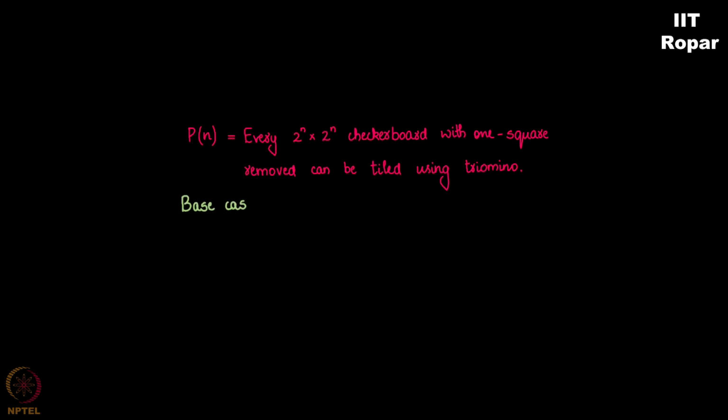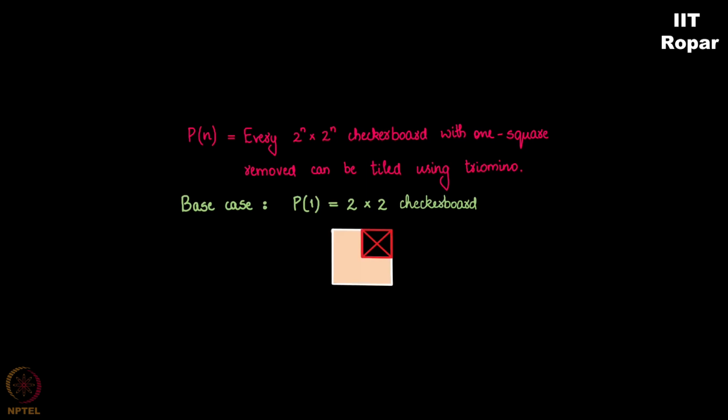What will be the base case? It is P of 1, which is 2 power 1 cross 2 power 1, a 2 cross 2 checkerboard with one square removed. It looks like this. It can be tiled. How? I'm going to put a triomino here like this. You see, it is true.